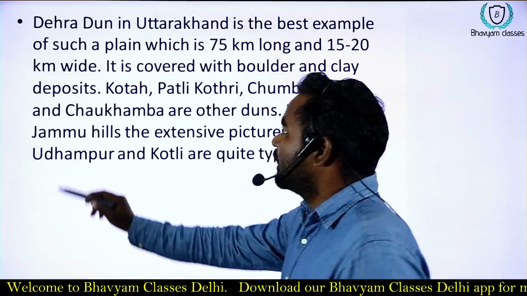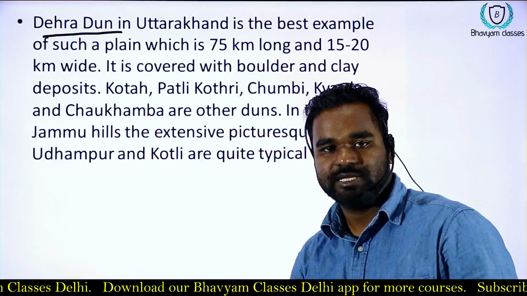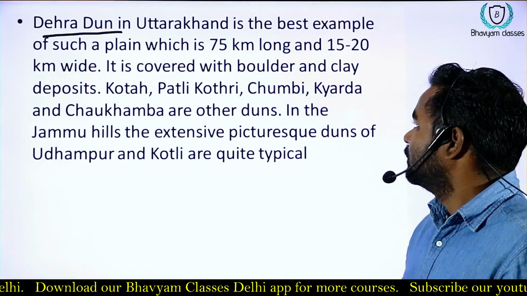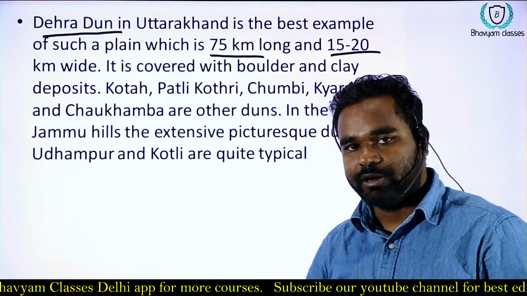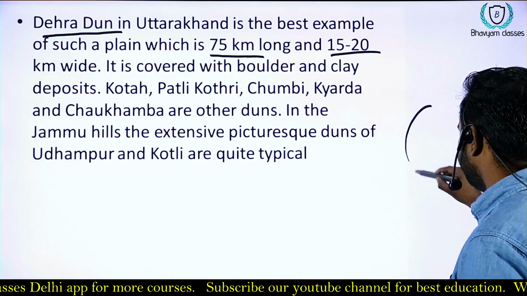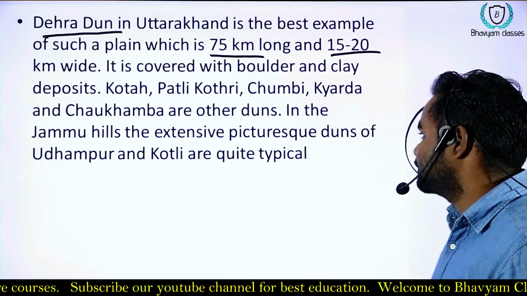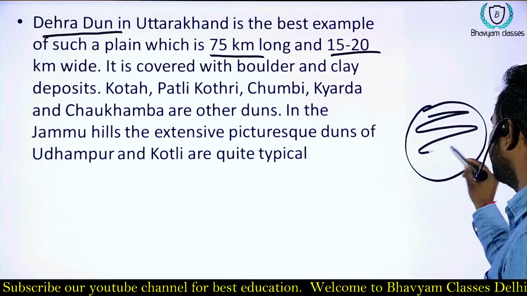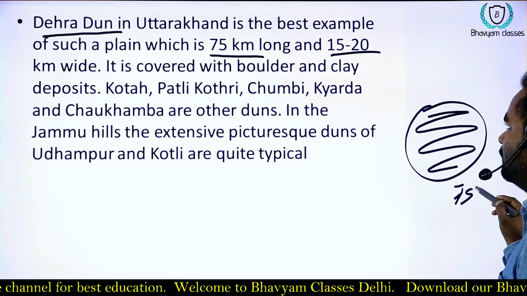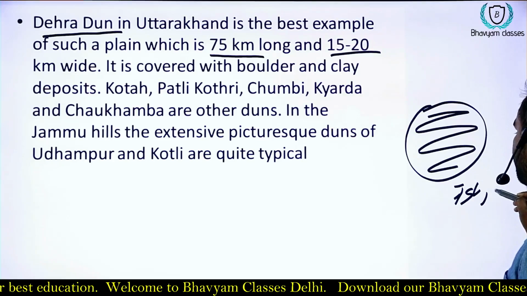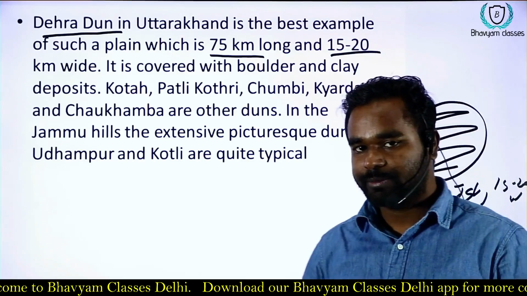So Dehradun is one of the most famous duns present in this region, okay, which is 75 kilometer long and 15 to 20 kilometer wide. So in the starting of the formation of the dun, there must have been a lake which was 75 kilometer long and 15 to 20 kilometer wide, okay.